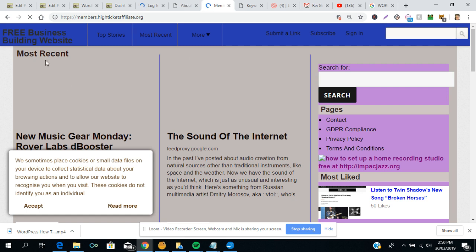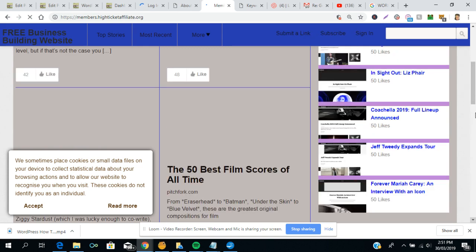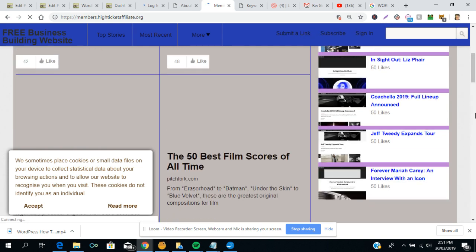That's the name of the site. These are the pages. You could submit a link, sign in as a member, and this sidebar is created by widgets, a search bar widget, pages widget, most like widgets. So website owners or developers do create themes and different widgets depending on how they think the site should look.